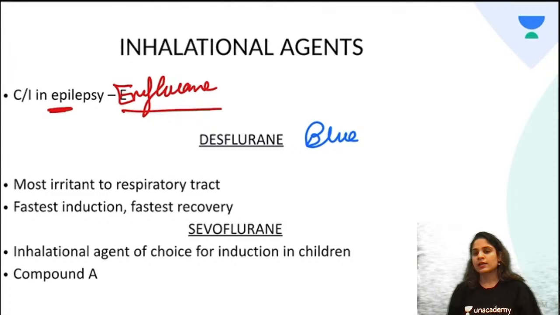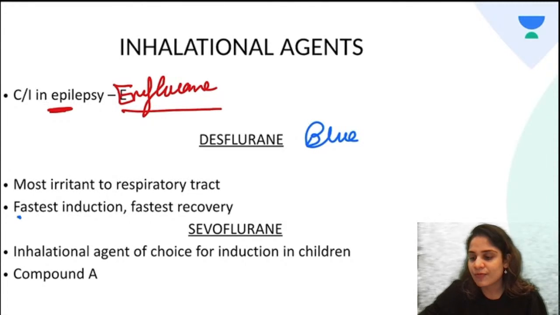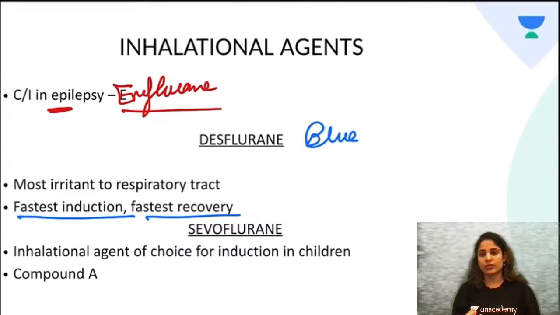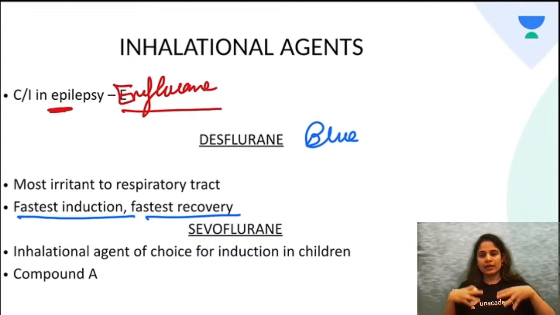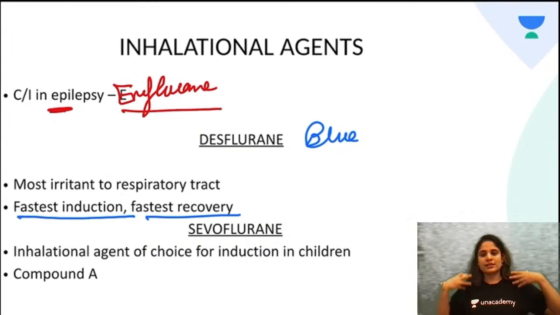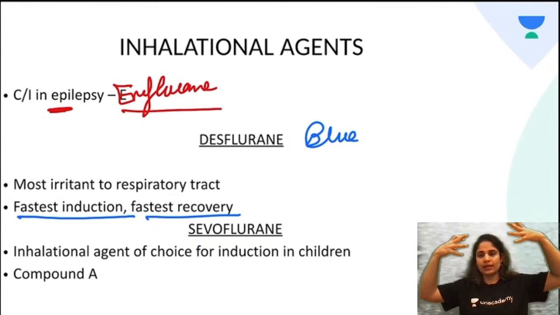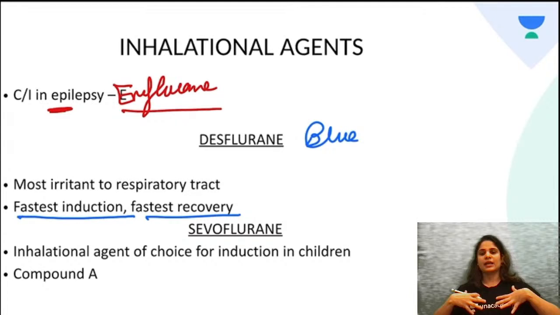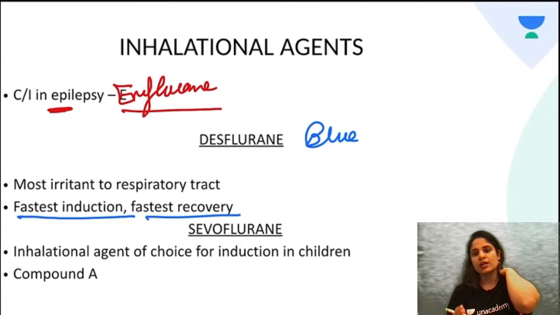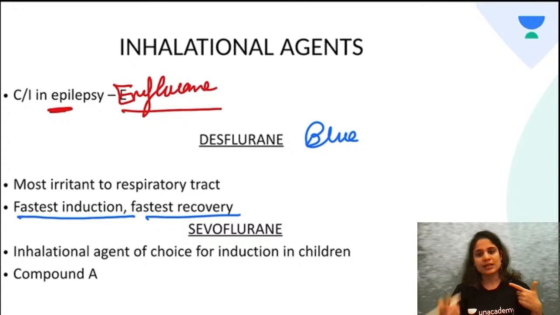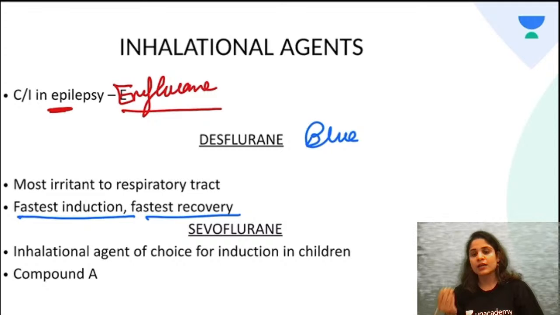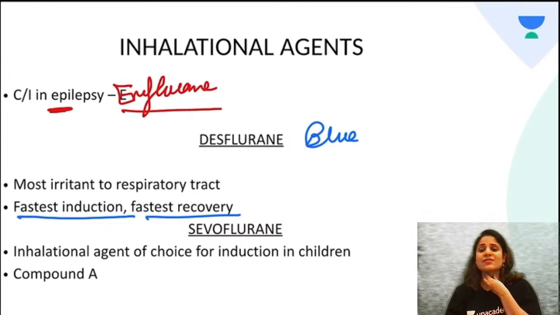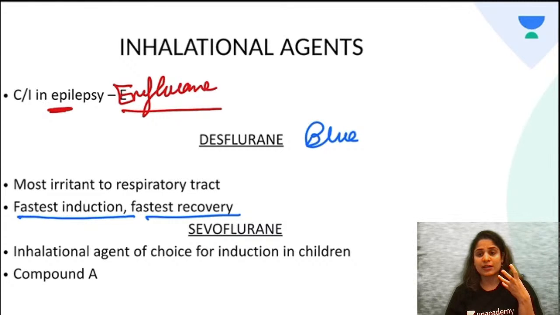Okay, now with desflurane you have to remember that it is the fastest to cause anesthesia and the fastest to recover from anesthesia. It quickly goes into the airway, lungs, pulmonary blood vessels, from there into the heart and brain, and quickly when you shut off the agent it comes the reverse way from the brain back into the lungs and outside. It is the quickest agent to induce anesthesia and to recover from anesthesia. However, the drawback about desflurane is that it is very irritant to the respiratory tract and it can cause spasm of the respiratory tract.